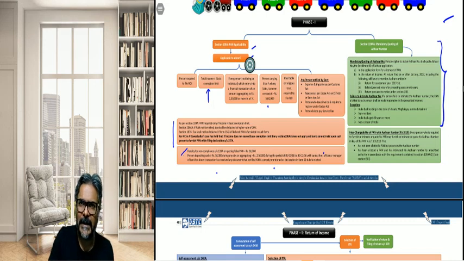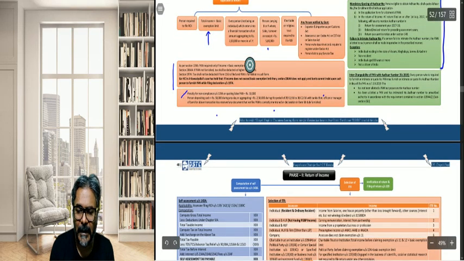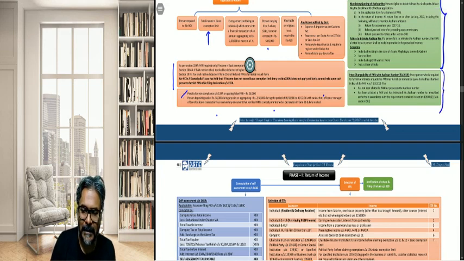However, there are certain exceptions to whom this particular provision is not applicable, and the exceptions are a non-resident, an individual who is aged 80 years or above, or a person who is not a citizen of India. Apart from that, there is one more point, about the interchangeability of the PAN. Every person who is required to furnish or intimate or quote his PAN may furnish or quote his Aadhaar number in lieu of the PAN.